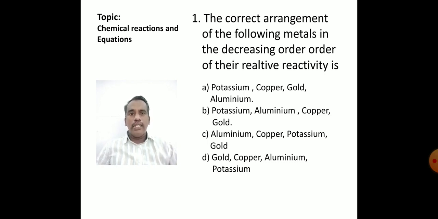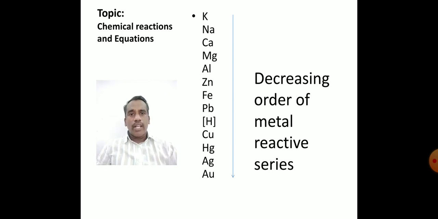We had already discussed this point in the theory of chemical reactions and equations. From that we came to know that potassium is the highly reactive metal at the top of the reactive series because it reacts with normal water itself. Then sodium is also highly reactive towards water. The remaining metals, like calcium and magnesium, react with hot water.